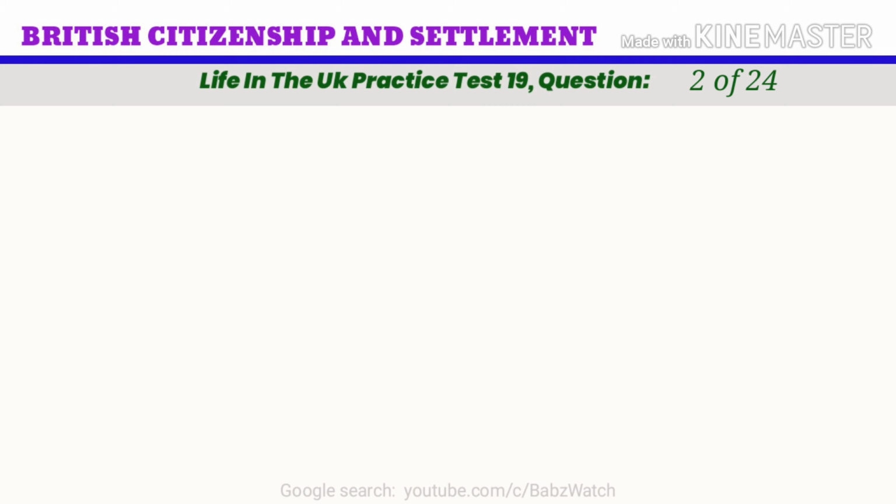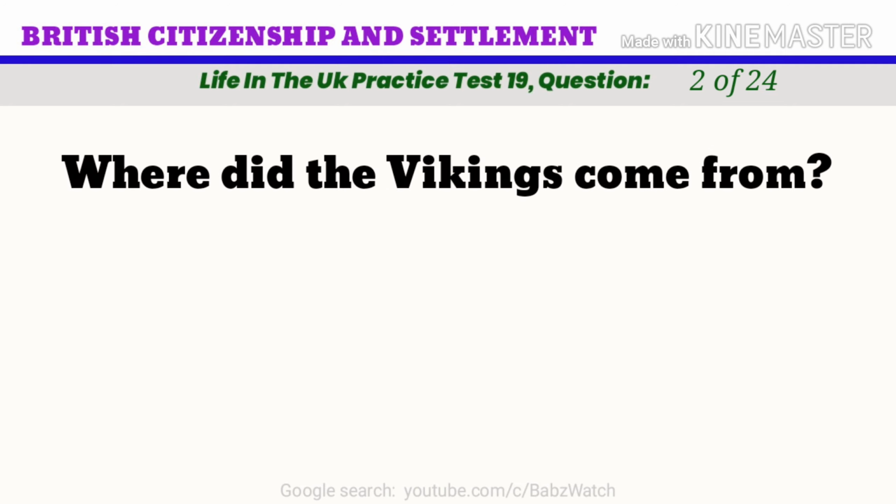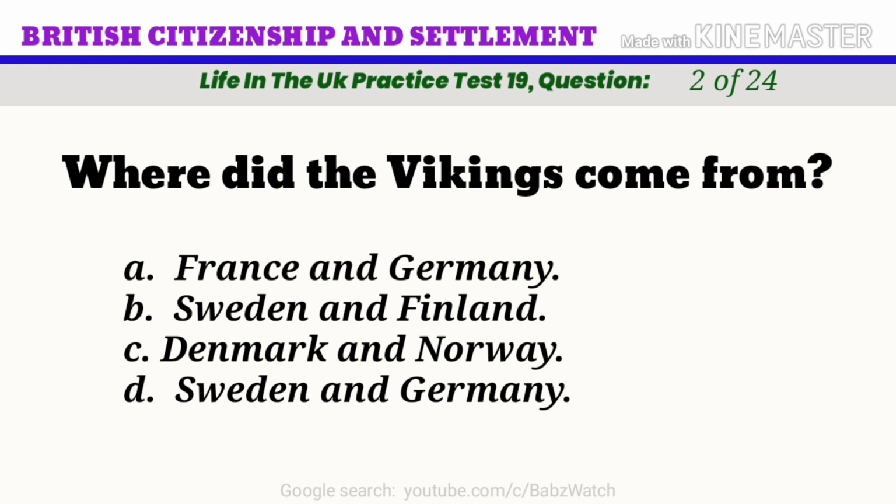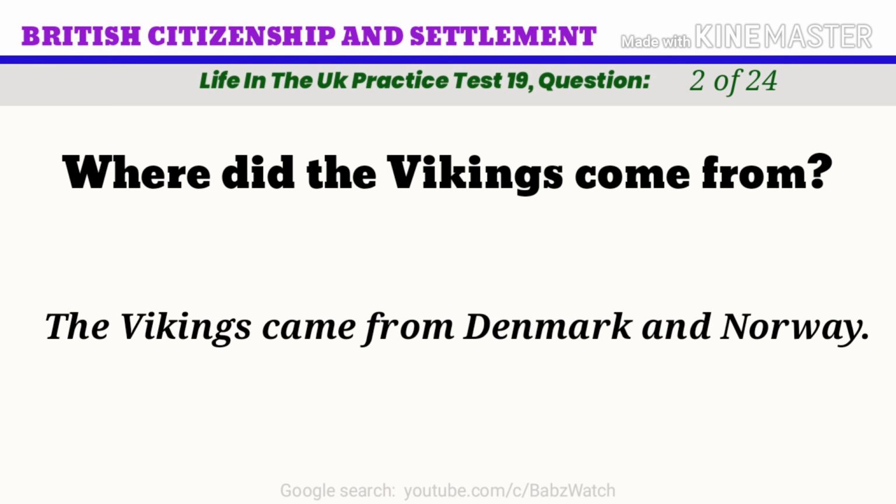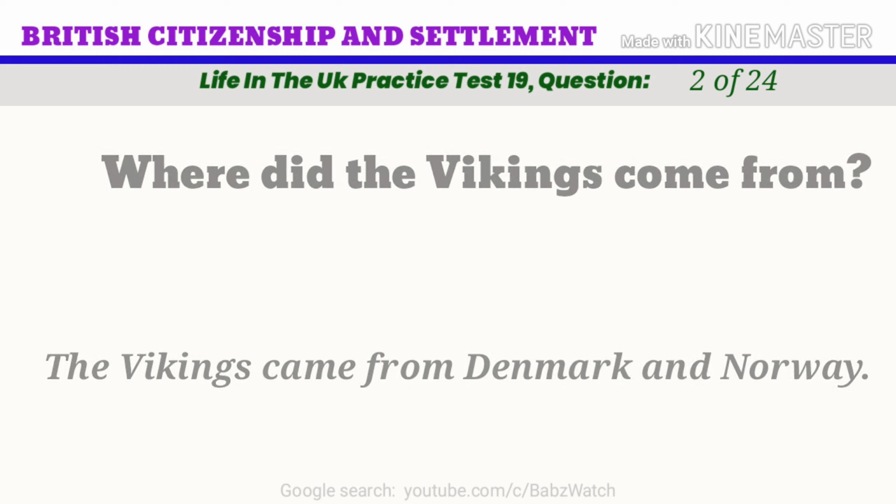Life in the UK practice test. Question 2 of 24. Where did the Vikings come from? A. France and Germany. B. Sweden and Finland. C. Denmark and Norway. D. Sweden and Germany. The correct answer is C. Denmark and Norway. The Vikings came from Denmark and Norway.